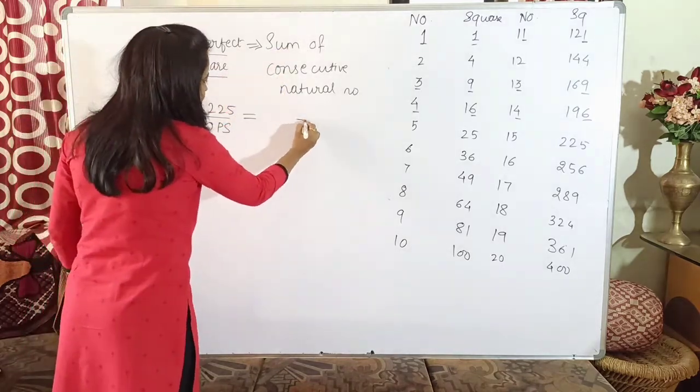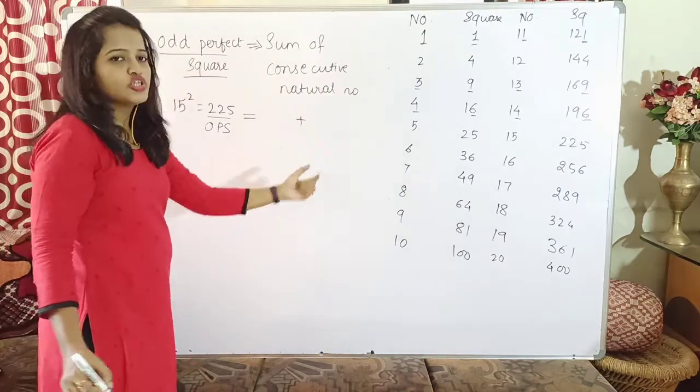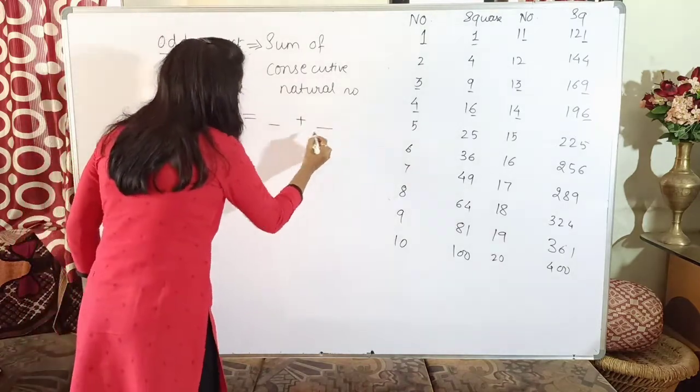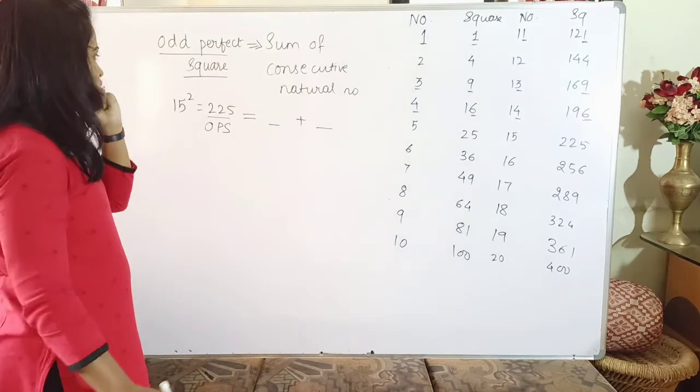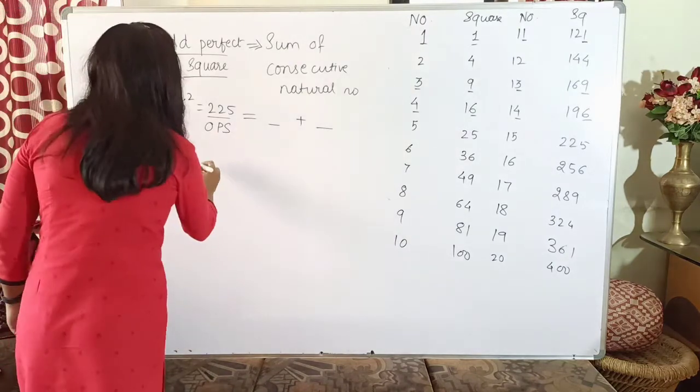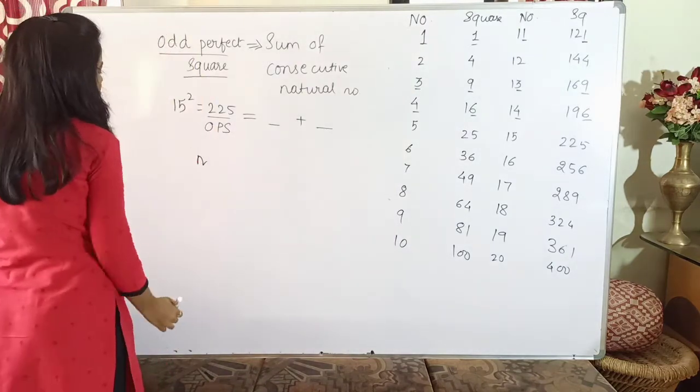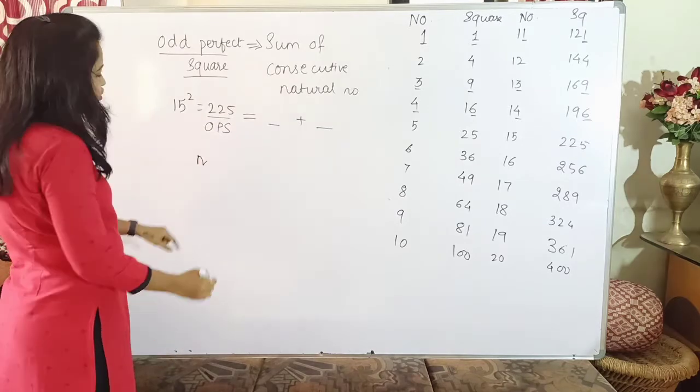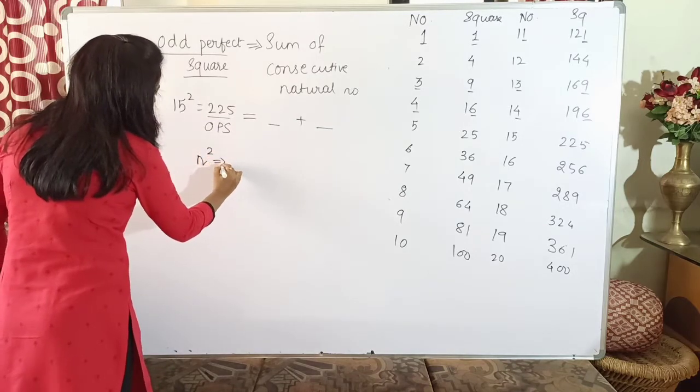So I can write this as the sum of two consecutive numbers. Now, what are those two consecutive numbers that we have to find? How do we find it? Let us consider the odd perfect square, where n is an odd number, so its square, n square, will also be an odd number.